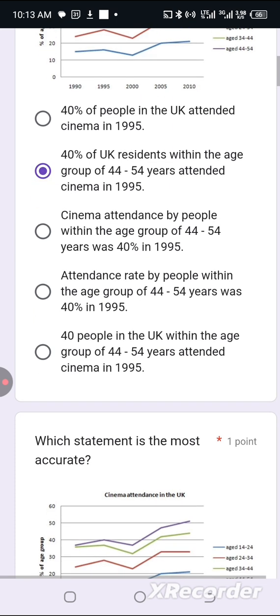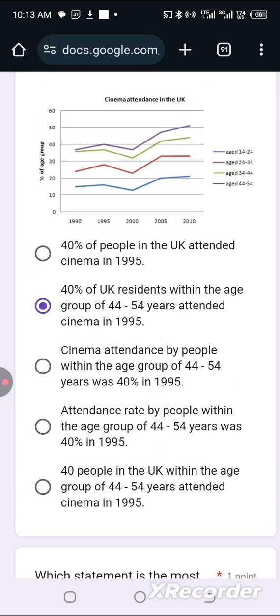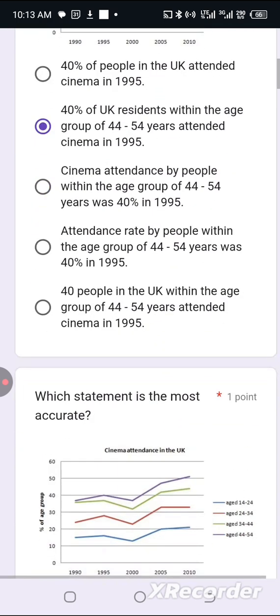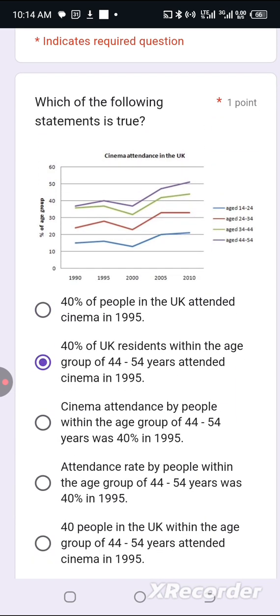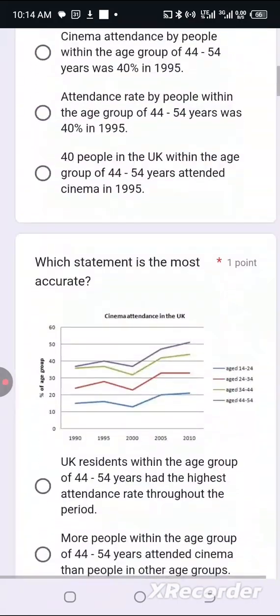Okay? Then option E, 40 people. No, it's not 40 people. The figure is in percentages, so you cannot say 40 people. 40 people is completely different from 40% of people in a particular age group. So the best answer for this number 1 question is going to be option B. Option B. Let's look at the next one.